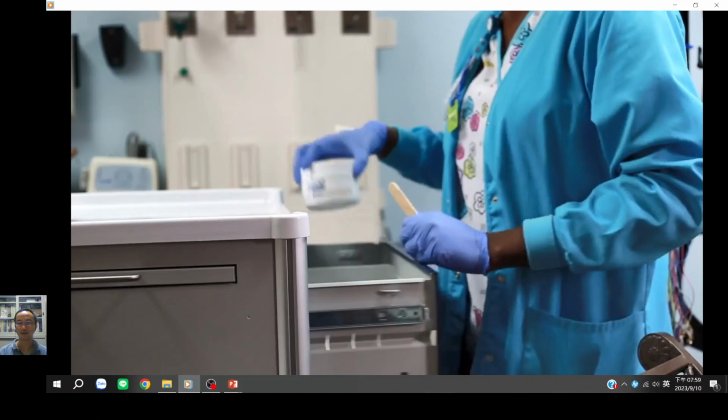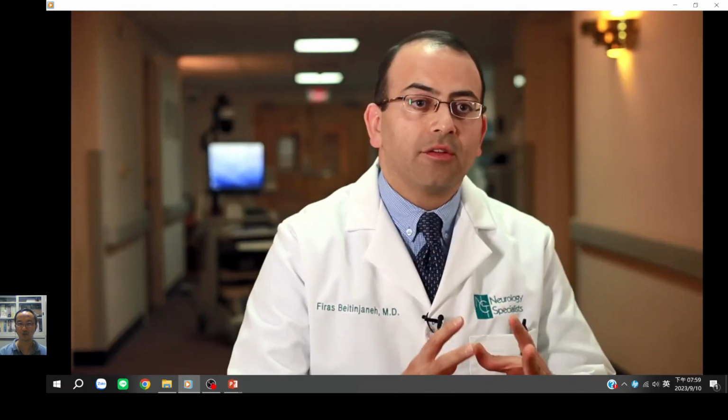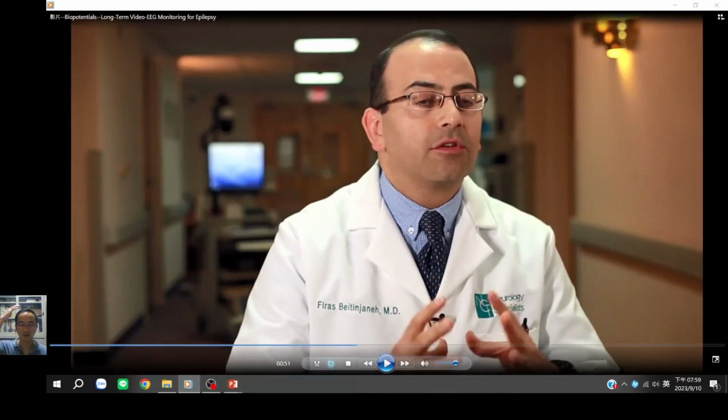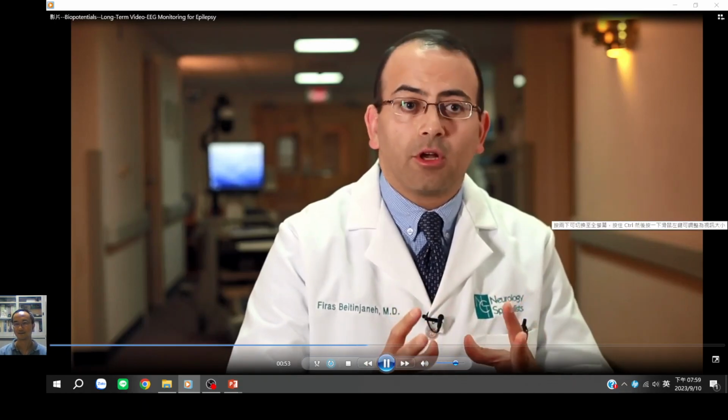When we try to put the electrodes onto the scalp, we need to use the conduction gel, which is very sticky, in a review station for the epileptologist to review.